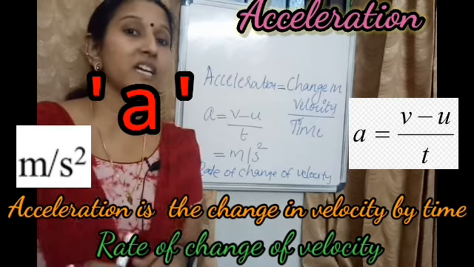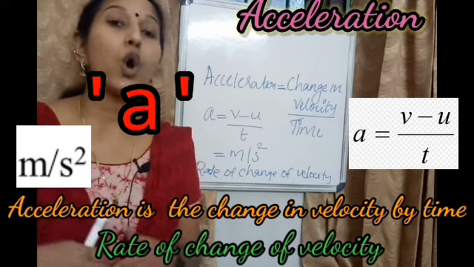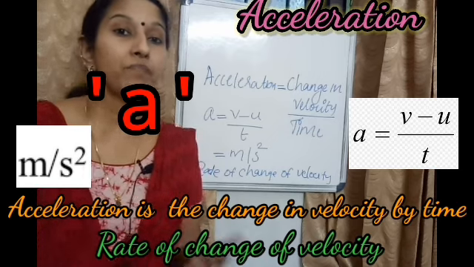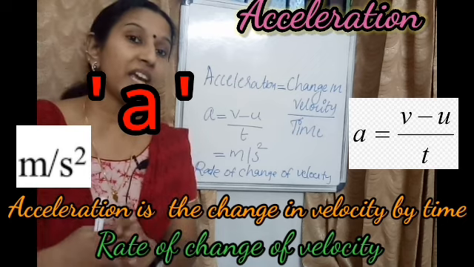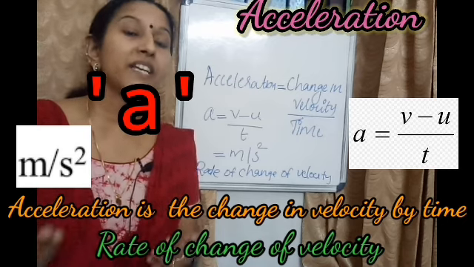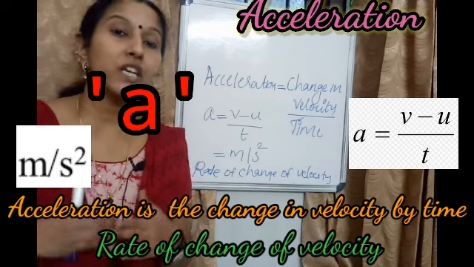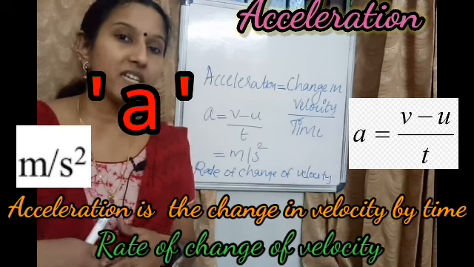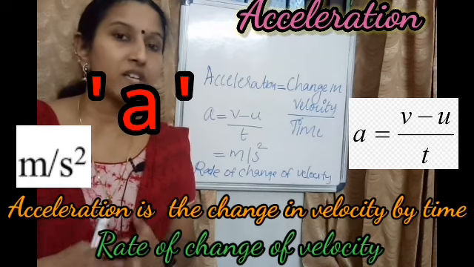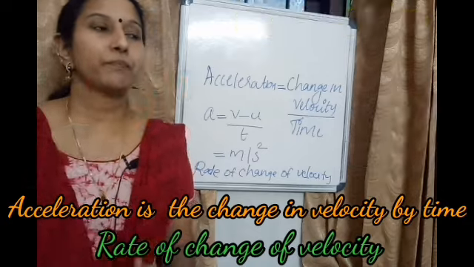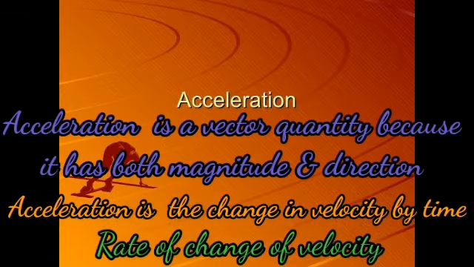So acceleration is the rate of change of velocity or change in velocity by time. The symbol for acceleration is A, and A equal to V minus U by T. V is the final velocity, U is the initial velocity, T is the time, and the SI unit for acceleration is meter per second square. Acceleration is a vector quantity because it has both magnitude and direction.